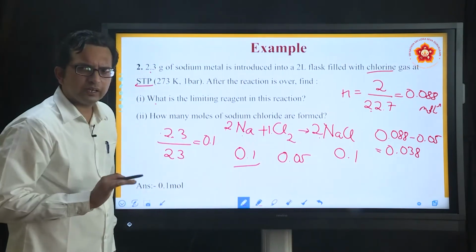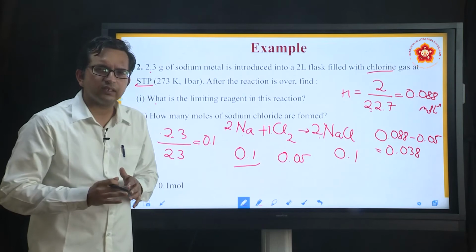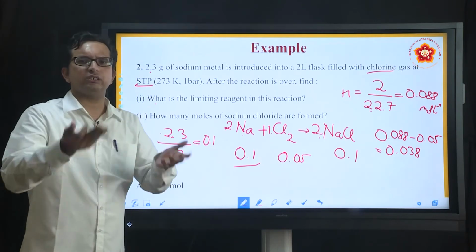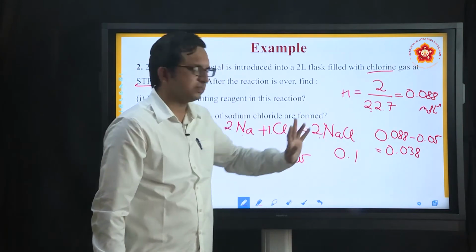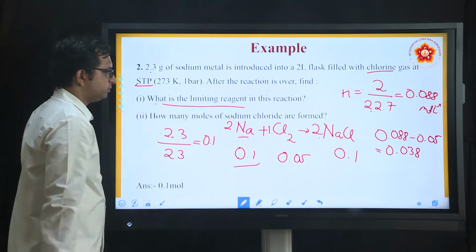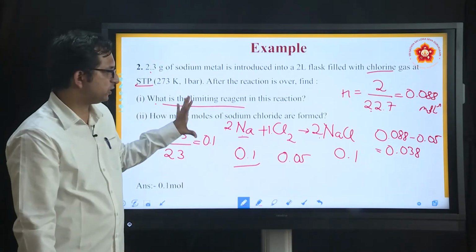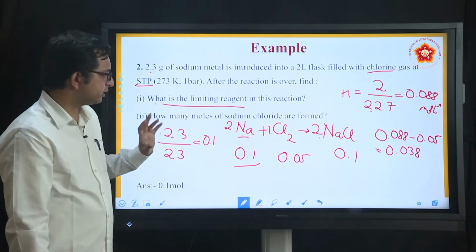So what is the limiting reagent? That which gets consumed at the earliest. What is the excess reagent? The other one, which actually stays in excess quantity. So you can very easily analyze that chlorine is the excess reagent. The limiting reagent is nothing but sodium. So I hope this is clear for you in understanding this particular case.